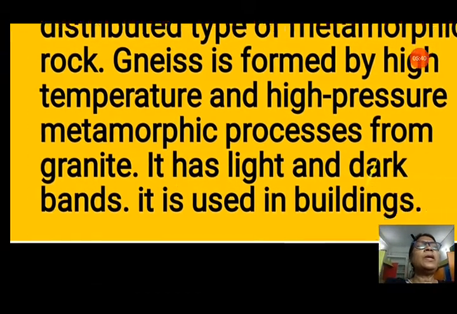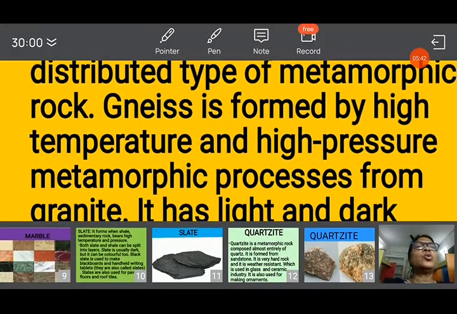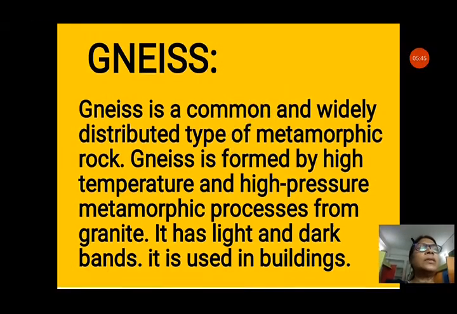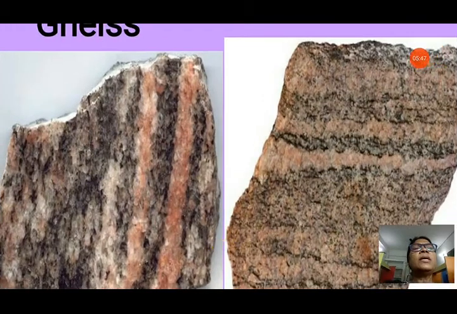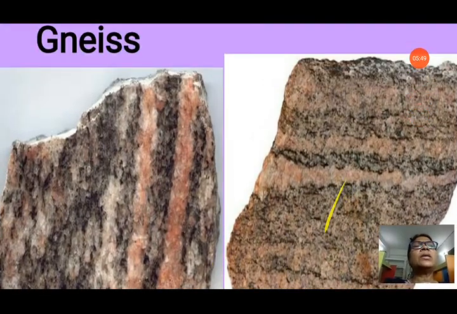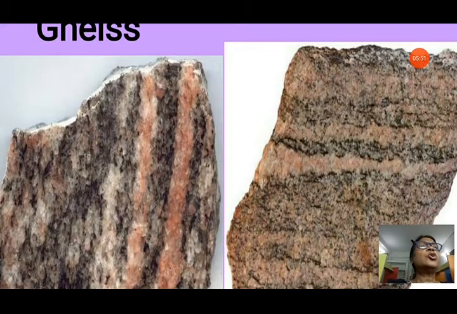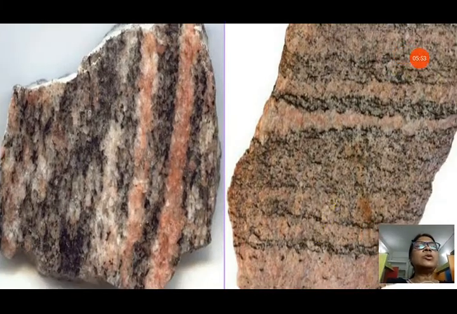It is used in building materials also. In buildings also it is used. You can see the picture of gneiss in this. Here you can see the stripes of dark and light bands in the gneiss rock. So, it is also used for building materials in many places, it also looks very nice, and it is a very hard rock also.